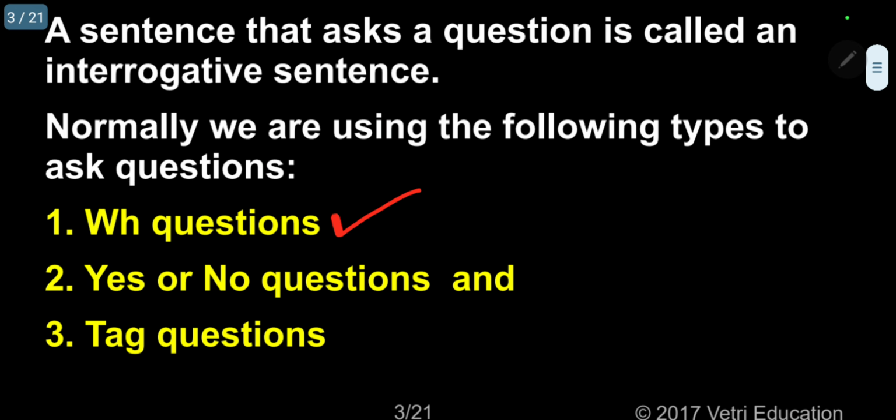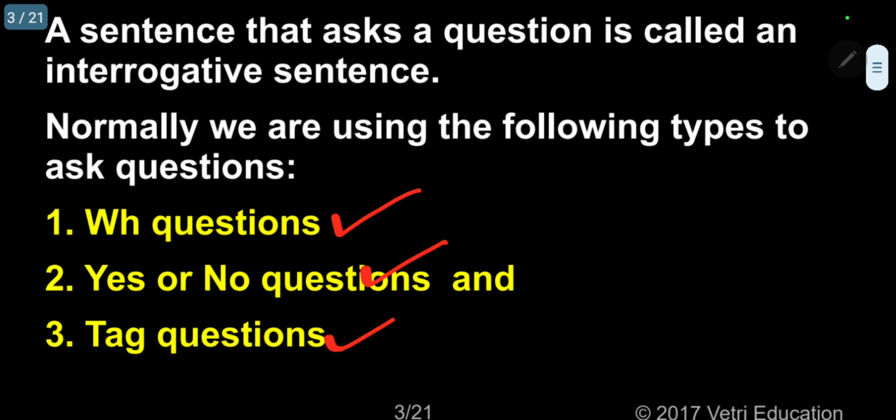Please follow. And lastly, tag questions. What are tag questions? Normally, we give a simple sentence. It may be a positive or negative sentence. If it is a positive sentence, at the end we raise a negative question.